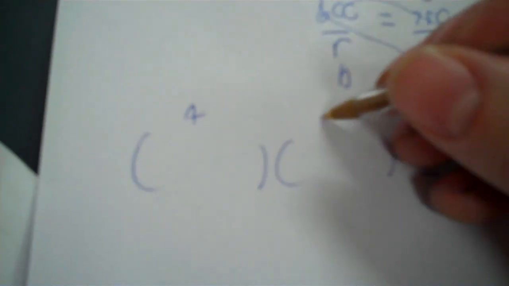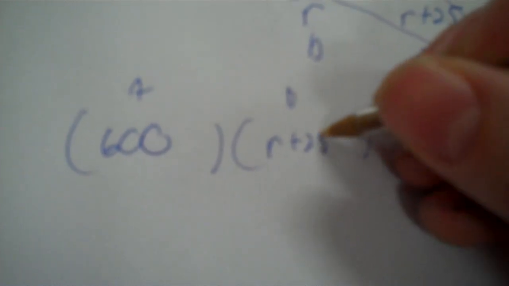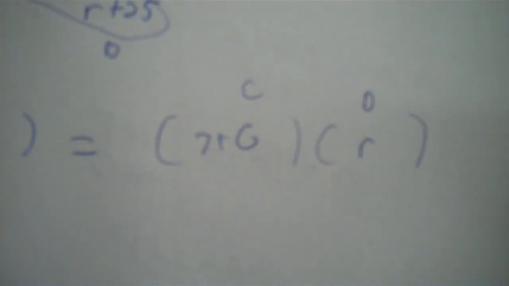And then what you do is your ABC. Okay, ABCD. You don't have to use the common denominator method, which is nice. Okay, so A gets times by B, C gets times by D. So the A is 600, and the B is R plus 25, be 1R. There's a plus there. C is 750, and then D is just R.